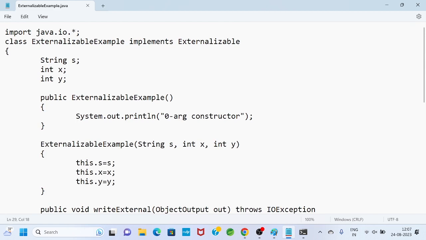Externalization: if I want to customize our serialization, that is externalization. I want to save only some portion of the object into a file, so that is externalization. Serializable is an interface, Externalizable is an interface. So overall, remember some terminologies. So this is all about externalization.